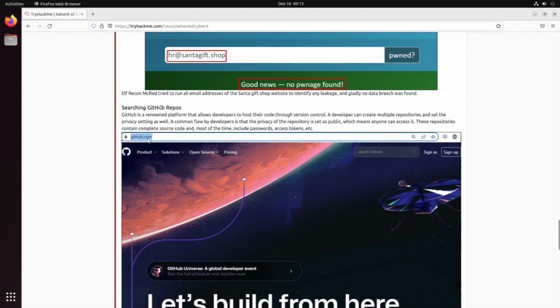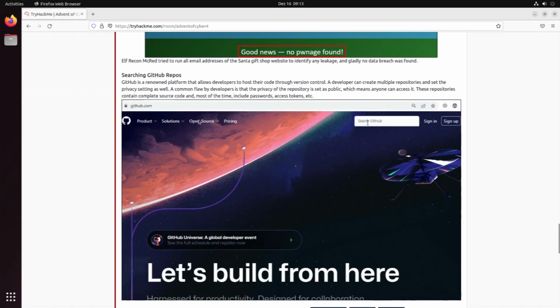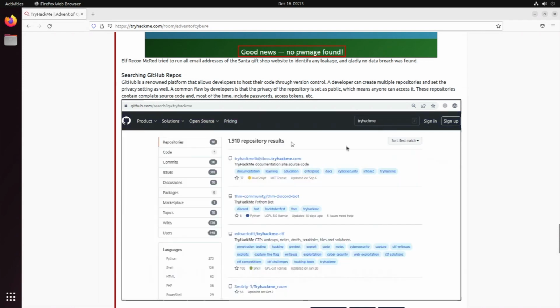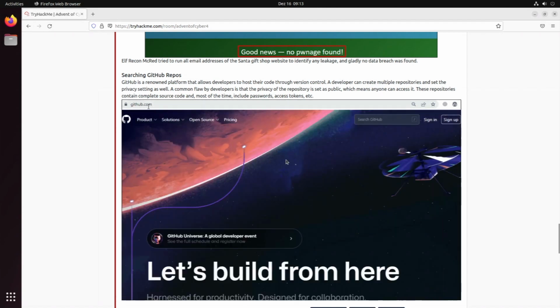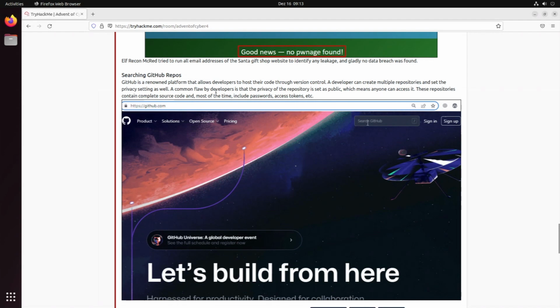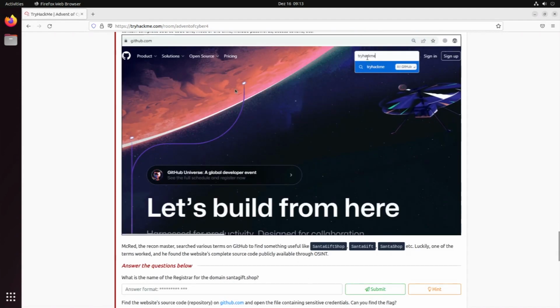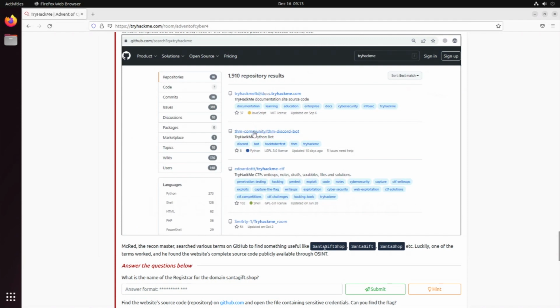And you can go through GitHub repositories. They show us down here in a short animation. For instance, we go to TryHackMe, and okay, we can see the Discord bot, for instance, of the community. And now we're searching for Santa gift job. And we find Muhammad TM Santa gift job. Okay. So maybe this is also a good starting point for us later on. Maybe we need to find something like Santa gift shop, Santa gift, Santa shop.